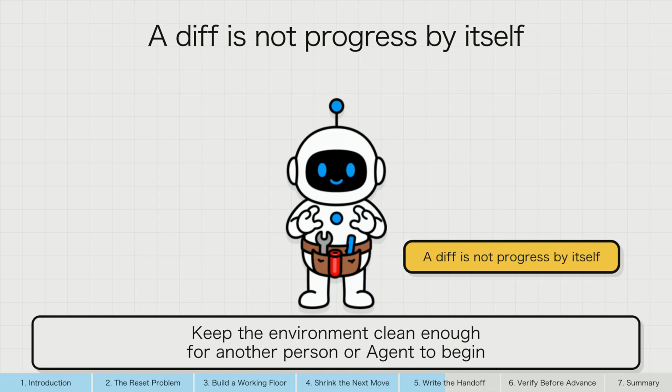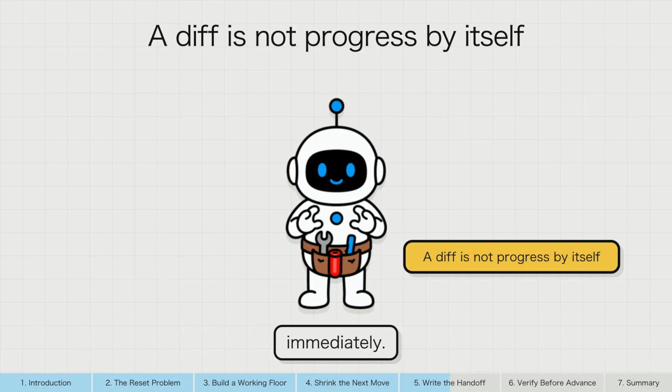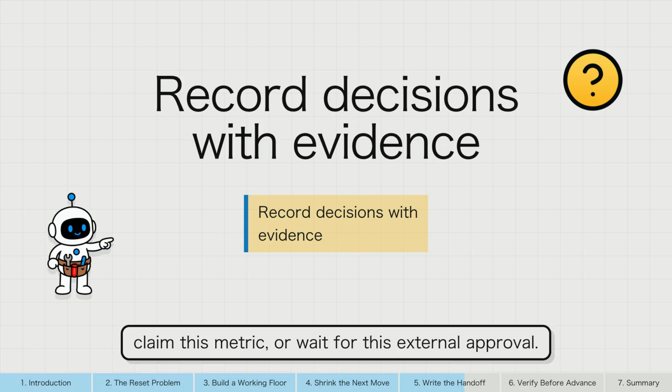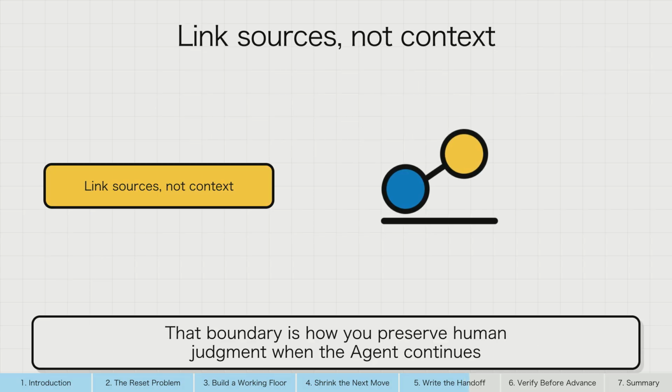Keep the environment clean enough for another person or agent to begin immediately. Hidden breakage is not progress merely because a diff exists. A good handoff also names a boundary: do not change this integration, do not claim this metric, or wait for this external approval. That boundary is how you preserve human judgment when the agent continues independently.